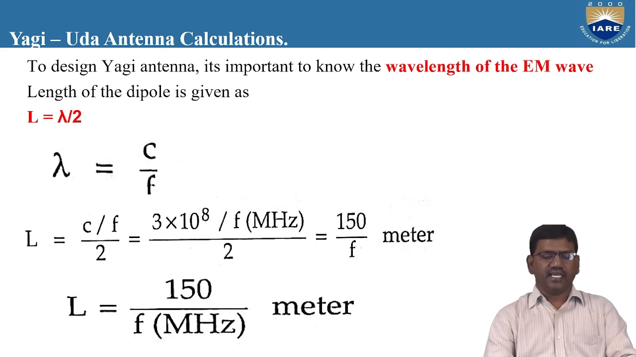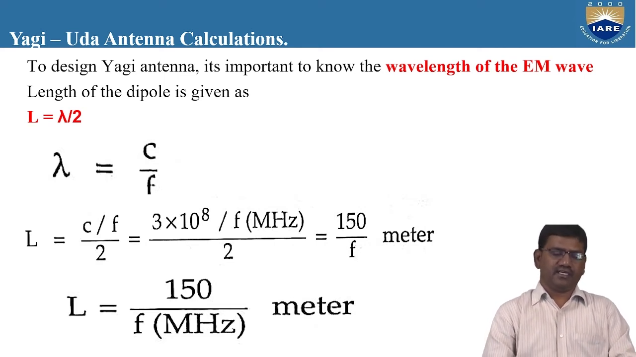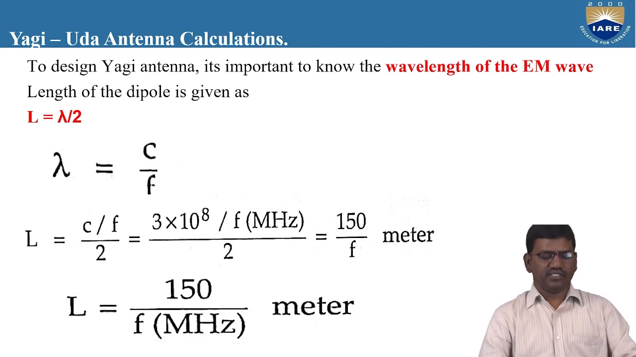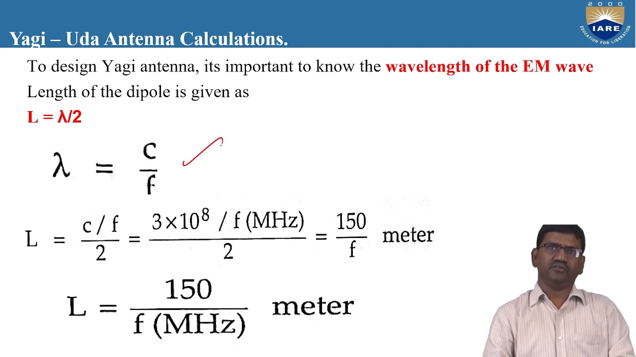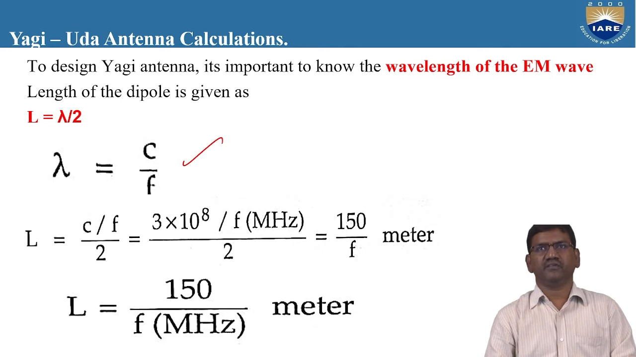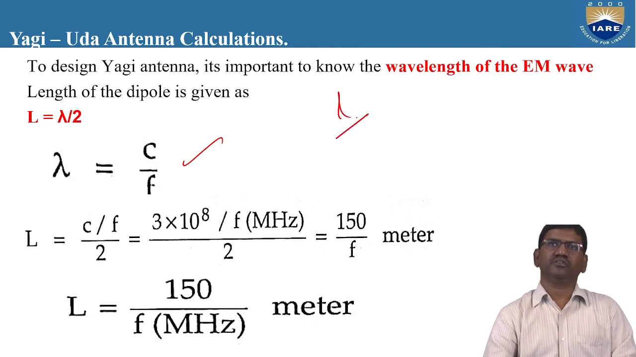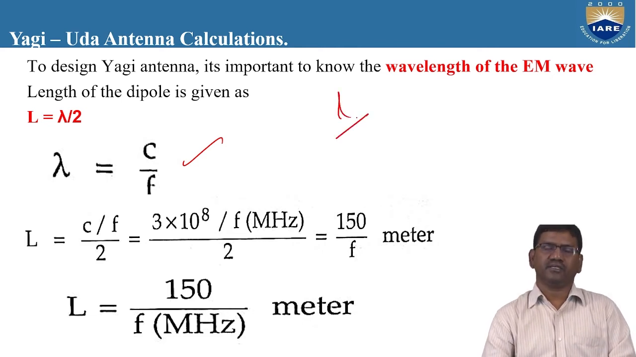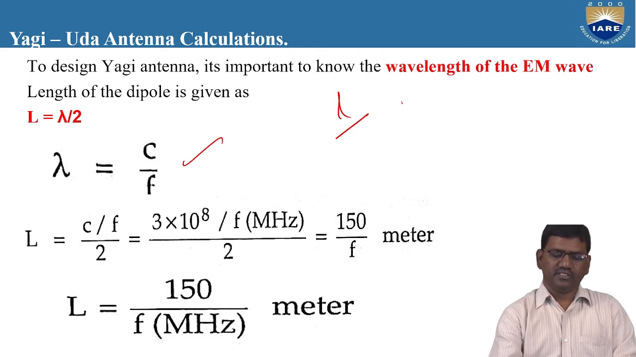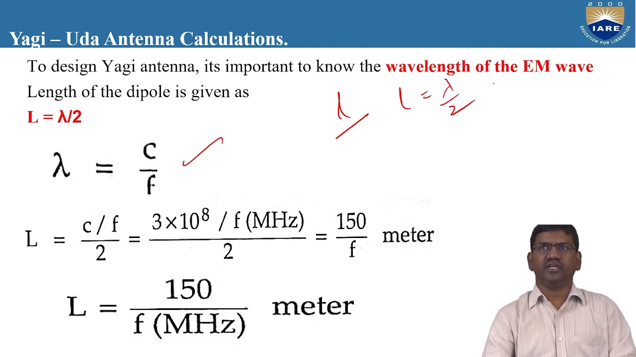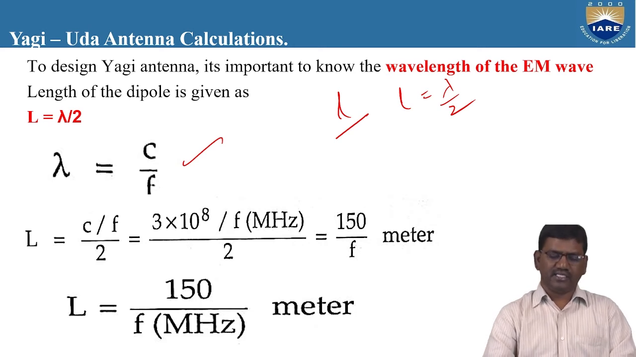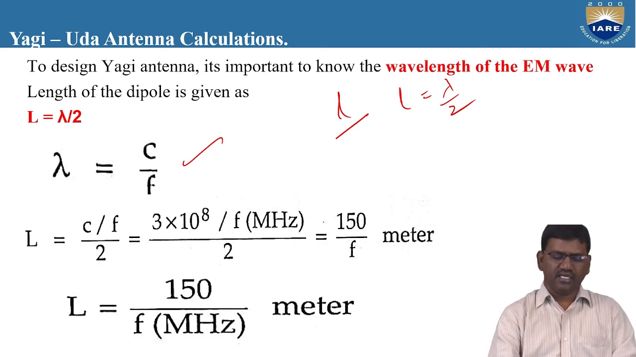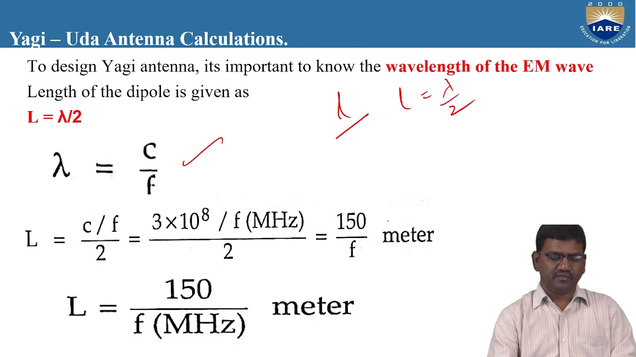So if you want to design a Yagi-Uda antenna, these are the basic design features. First you need to know the length of the driven element. To know the length of the driven element, you should know the operating frequency. That means the operating frequency range of the antenna must be known. Suppose our antenna is a half wave dipole antenna, then the length is taken as lambda by 2.